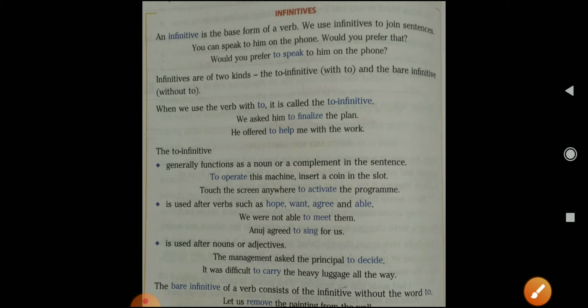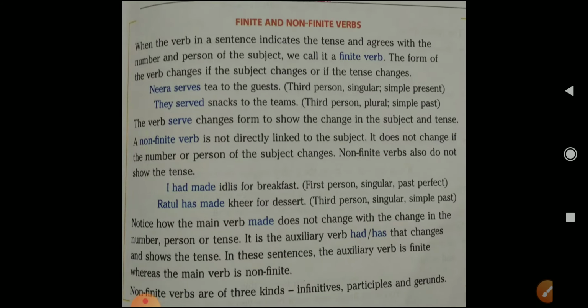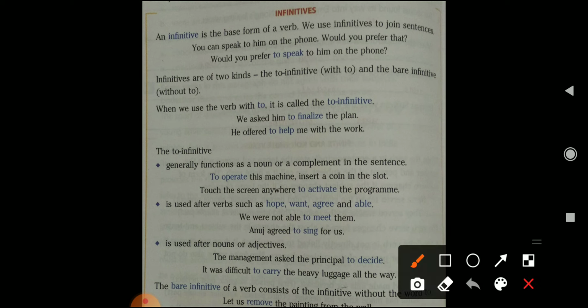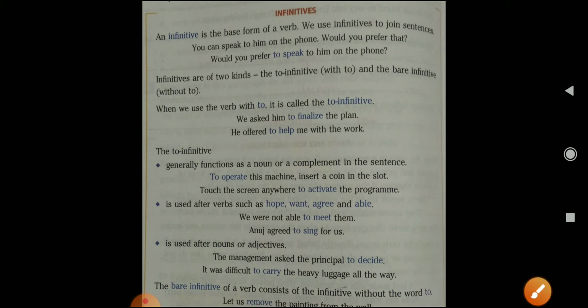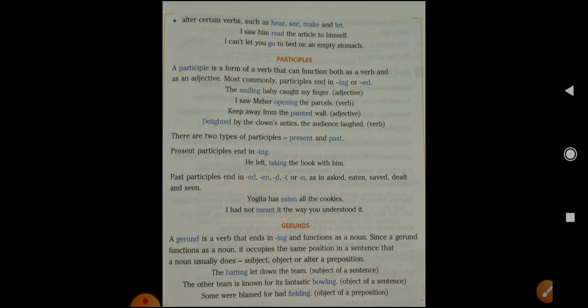Bare infinitive of a verb consists of the infinitive without the word to. So bare infinitive means कि जो without to it comes. See here, just remove it came. Let us remove the painting. So bare infinitive comes without to, and to infinitive comes with to. It is joined to the base verb. Now after certain verbs such as hear, see, make and let, we also use a bare infinitive.